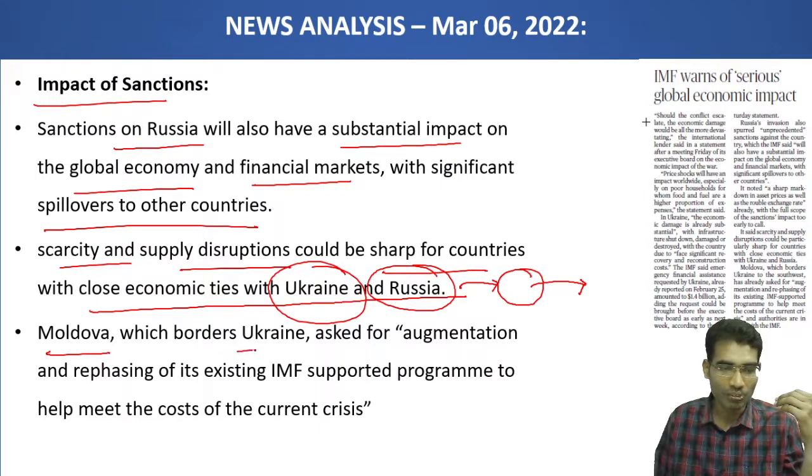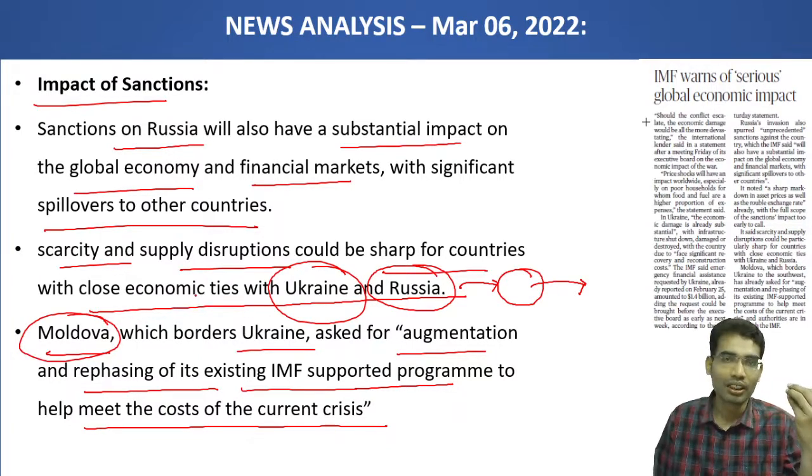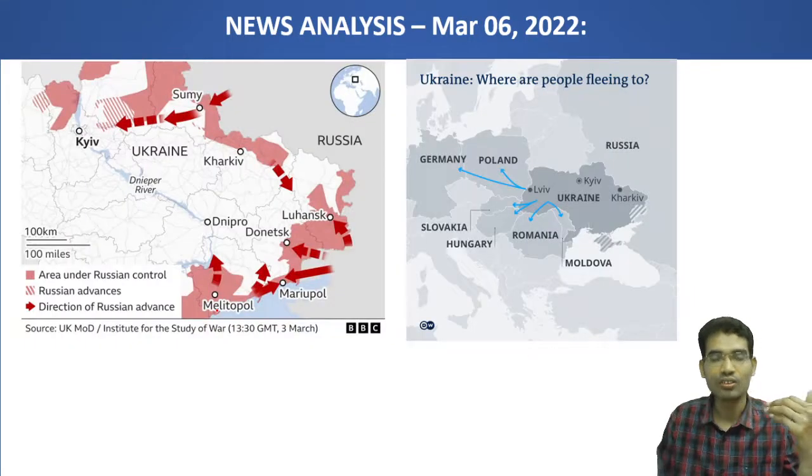Moldova, which borders Ukraine, asked for augmentation and rephasing of its existing IMF supported program to help meet the cost of the current crisis. Now Moldova, a small neighboring country of Ukraine, is filled with refugees. Now it requires additional funds to support these refugees. Now you can see how it will have impacts.